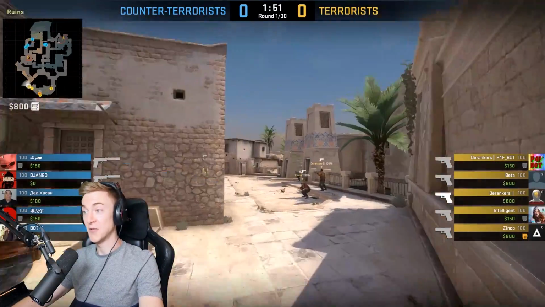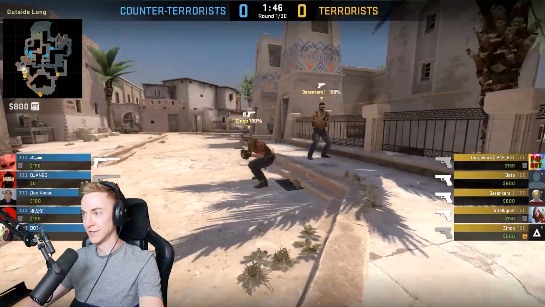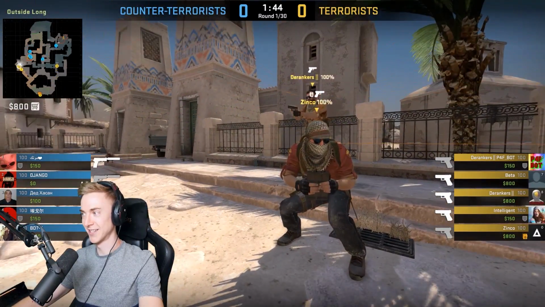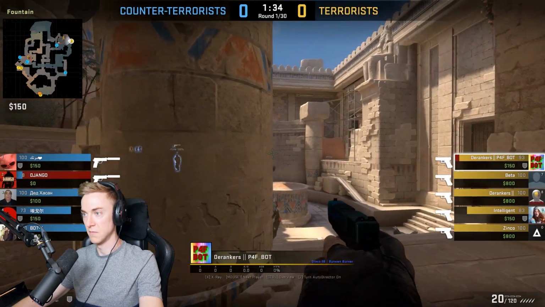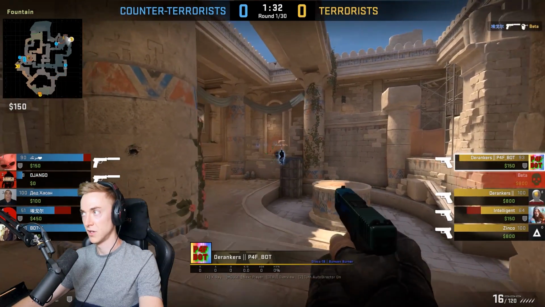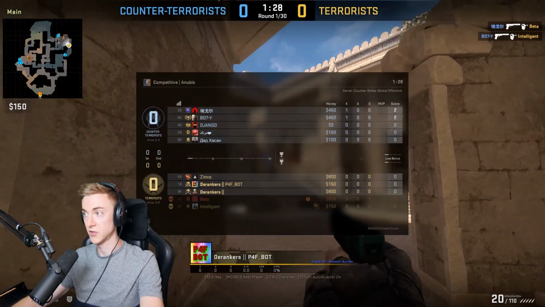But now we can free look, now we can see exactly what's going on. Zinko is trying to plant the bomb in spawn, that's interesting. But we will watch D-Ranker's P4F bot for the time being and see what he's up to. I haven't seen anyone going like crazy blatant non-stop headshots mode.